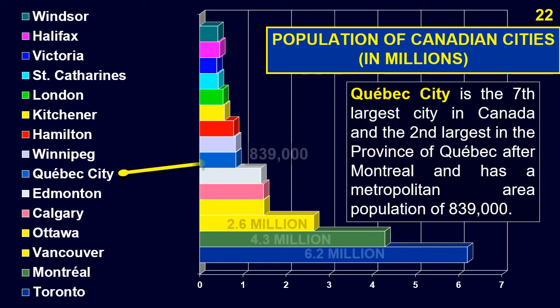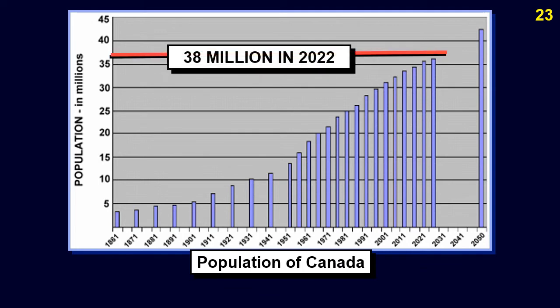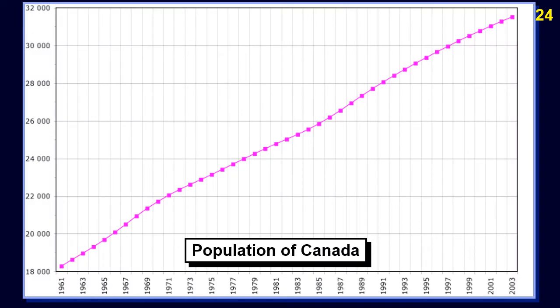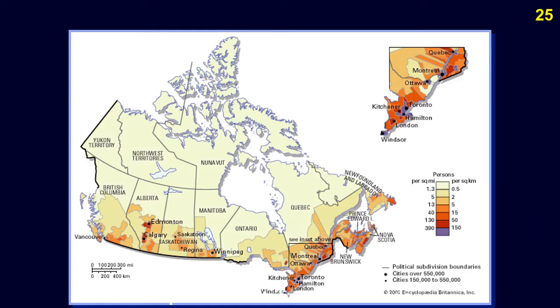Quebec City is the 7th largest city in Canada and the second largest in the province of Quebec after Montreal, and has a metropolitan area population of 839,000. The population of Canada is estimated at 38 million in 2022. This is a graph showing the rapid growth of the population of Canada from 1961 to 2003.